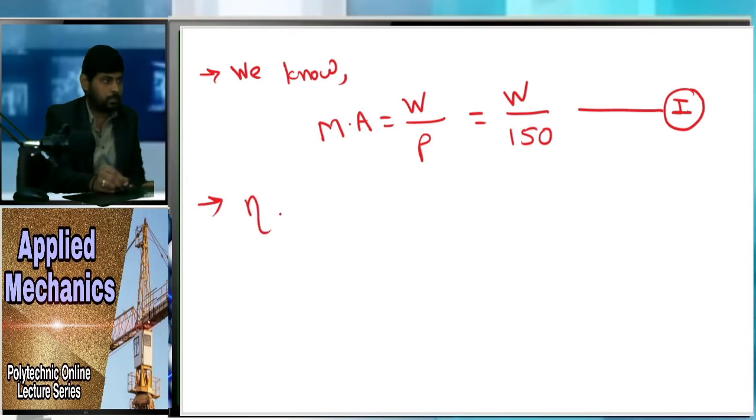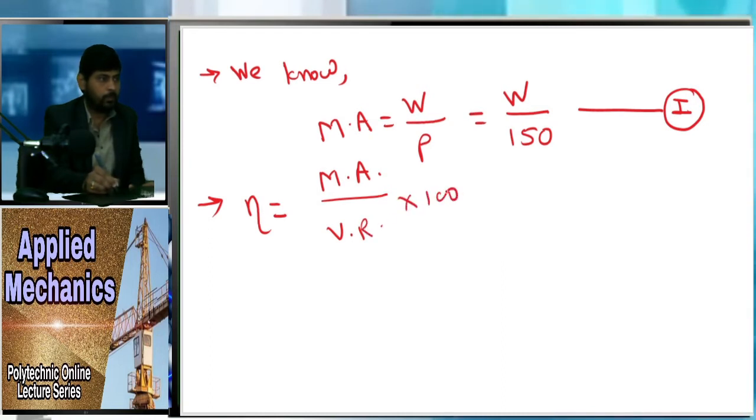Now let's see, the efficiency is nothing but the MA divided by velocity ratio into 100, right? So here efficiency is known to us, that is nothing but 65%. 65 is equal to mechanical advantage. The value of mechanical advantage is W upon 150.